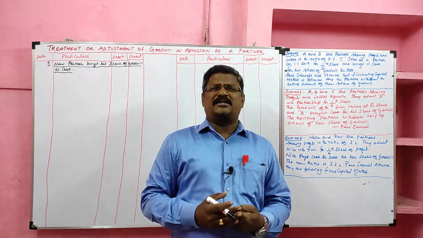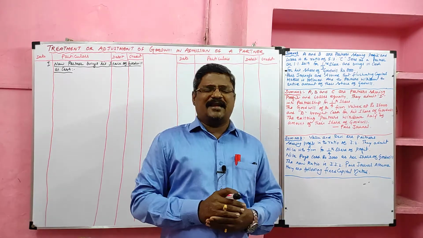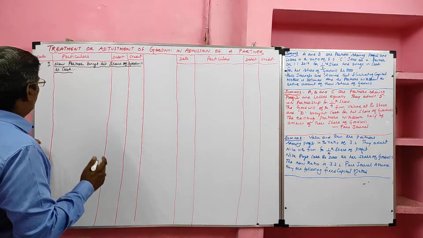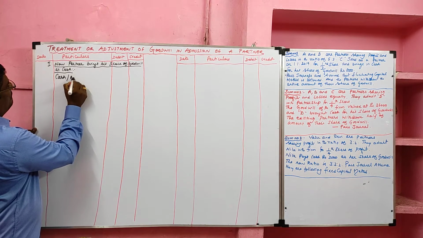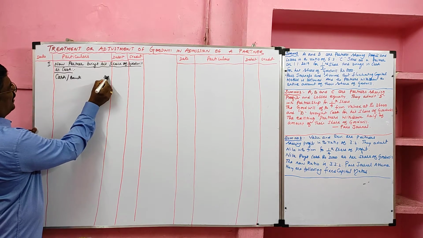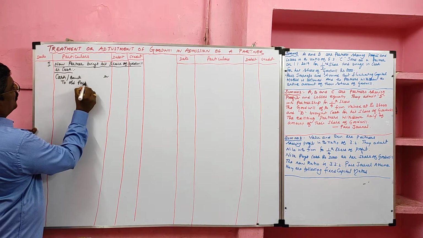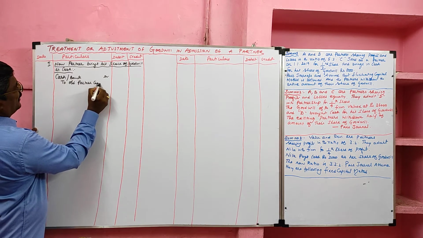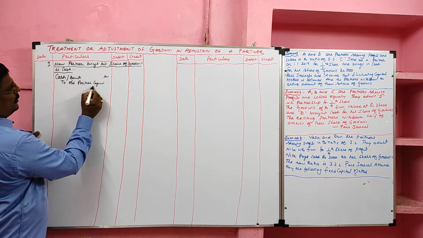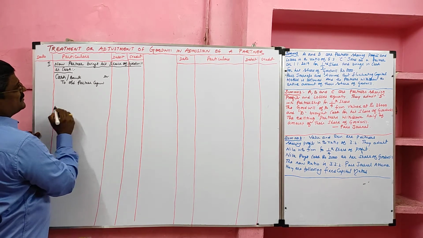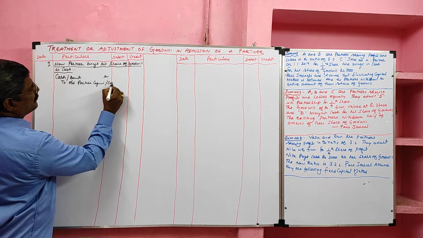Along with the capital, he may bring some goodwill as cash. So for that, the entry is cash account or bank account debtor to old partner capital account, when the fluctuating capital method is followed. In case the fixed capital method is followed, instead of capital account, we have to maintain current account.